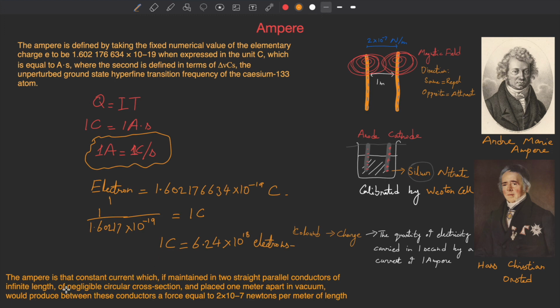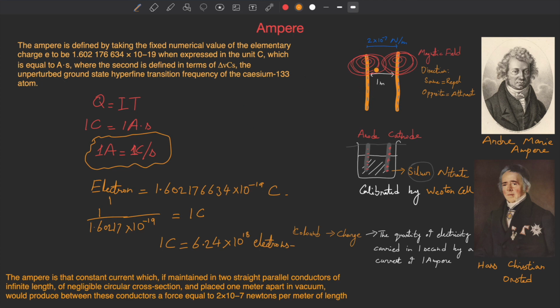You will be noticing this, and you might be confused about it. It's saying "of negligible circular cross section." So what does that mean? Negligible means a value so small that it can be neglected. And what does it mean by circular cross section? Let me give you a quick demonstration.